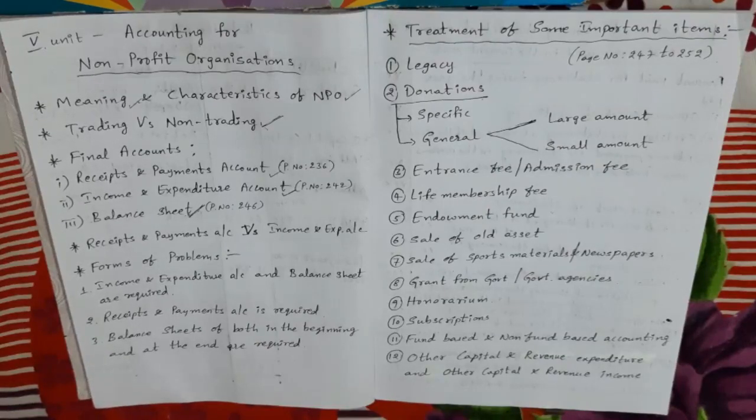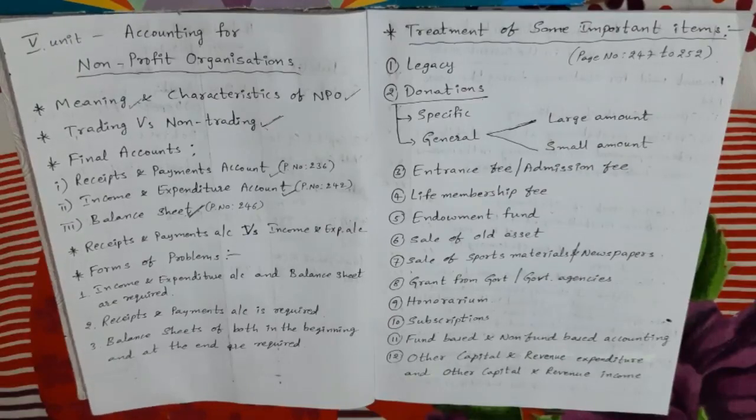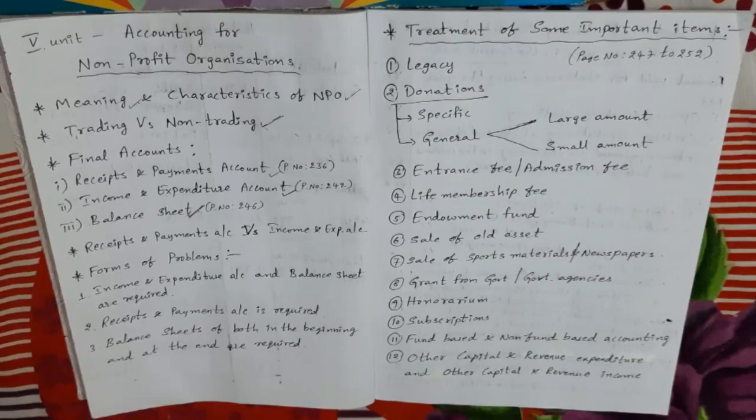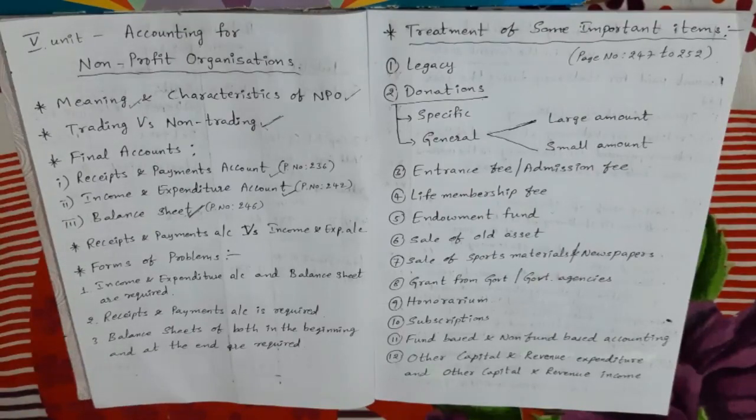It is calculated in the same manner as capital in a trading business. Here the net assets amount is taken as capital. How do we get net assets? Net assets means total assets minus total liabilities, so the excess of assets over liabilities is called capital.